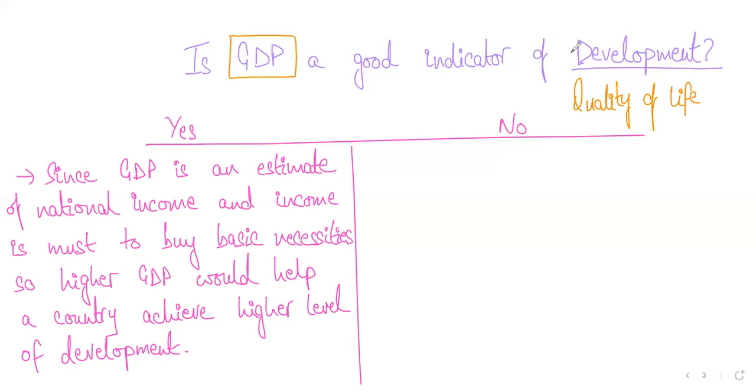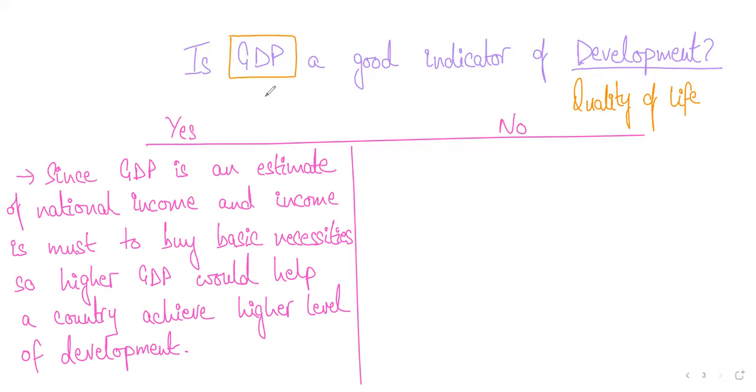But apart from that, development also includes how much pollution is in that country, and how safe a country is to travel, safe for everyone, with no terrorism or things like that. Then other things, right? How good are the sanitation facilities, how good are the housing facilities? Is electricity available to everyone in the country, or do some people in rural areas not have access to electricity? It's a long list, right? We'll talk about all of that in a bit.